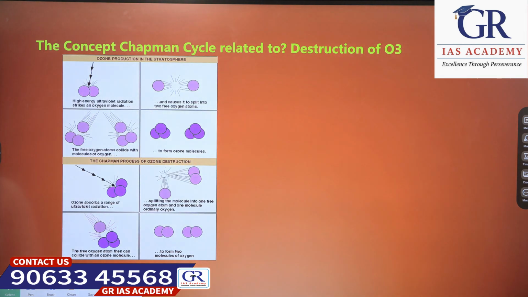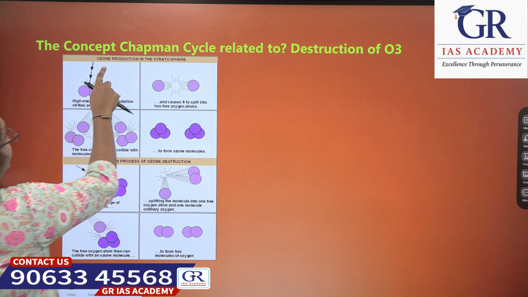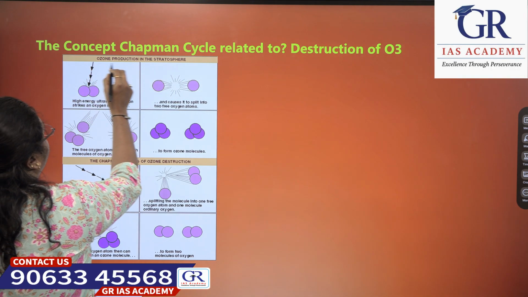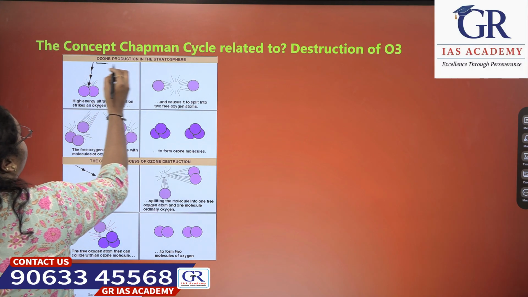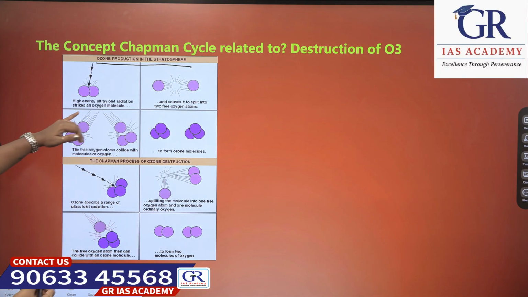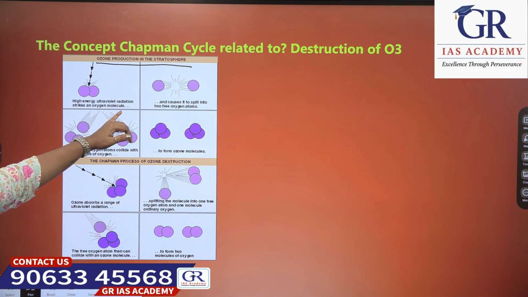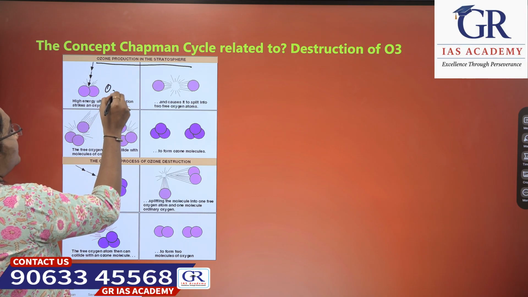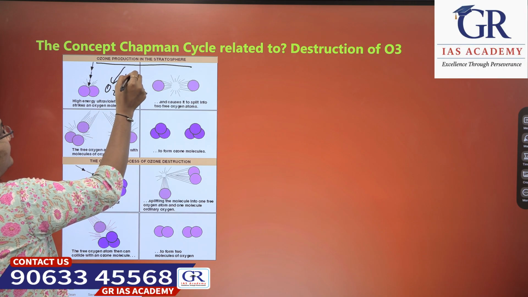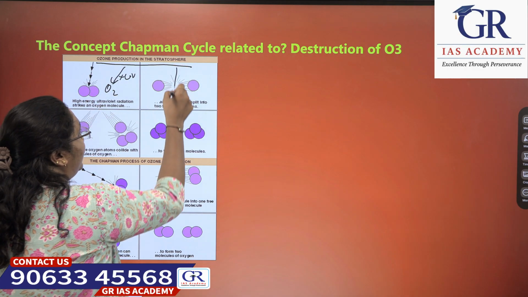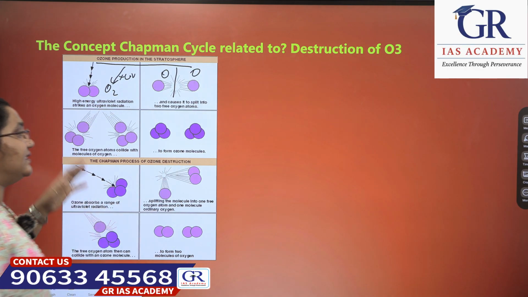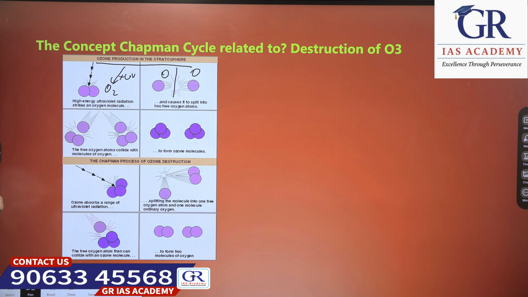Next, you can see the concept of the Chapman cycle related to destruction of ozone. First, ozone production in the stratosphere. How is ozone produced in the stratosphere? High energy ultraviolet radiation strikes the oxygen molecule. This is the oxygen molecule. What happens? It causes a split between the two oxygen atoms. Two free oxygen atoms are formed.